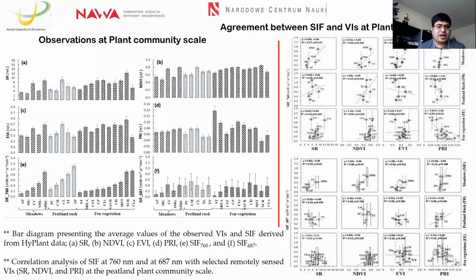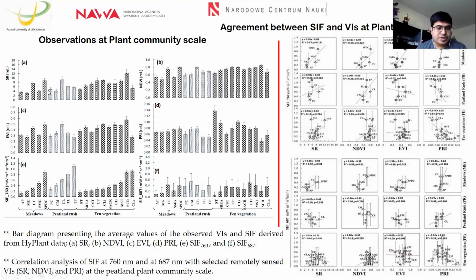At the plant community scale, we went through the same approach. First, we tried to figure out the average values of different plant communities. We categorized the peatland plant communities into 3 major classes: meadows, which are mostly homogeneous, the peatland rush, and fen vegetation.